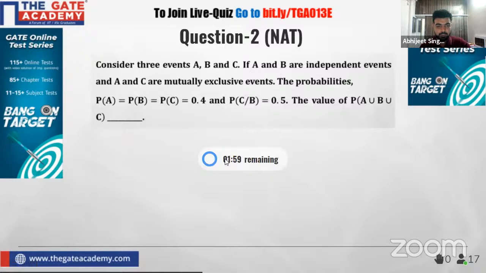Okay. So it is a NAT type question, a numerical type question. So you have to type numerically. Okay. So here, let me tell you, you can give the answer up to 2 decimal places. Okay. So this is the question. This is a mathematical question. You should know what the types of events are, then only you will be able to answer it. Okay. Fine. So come on, everyone. Give response.